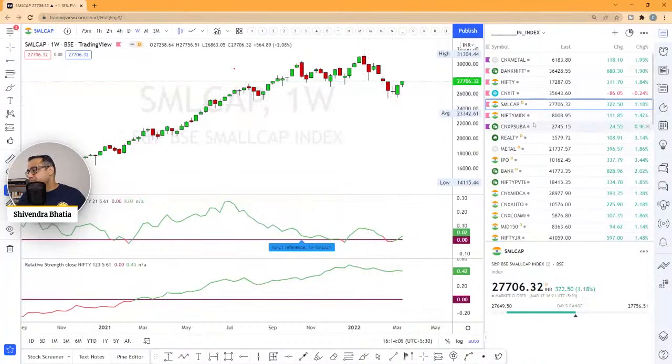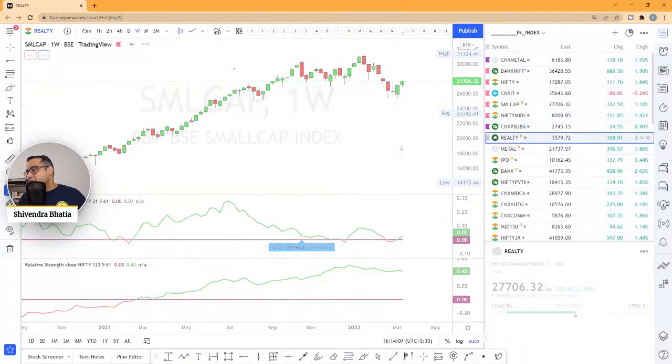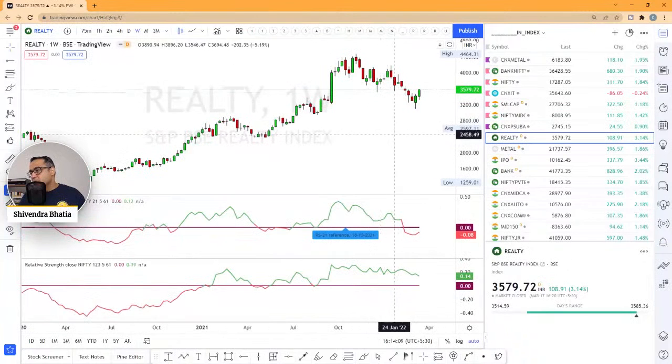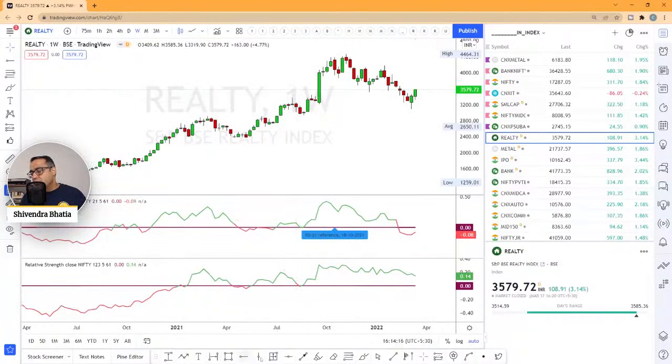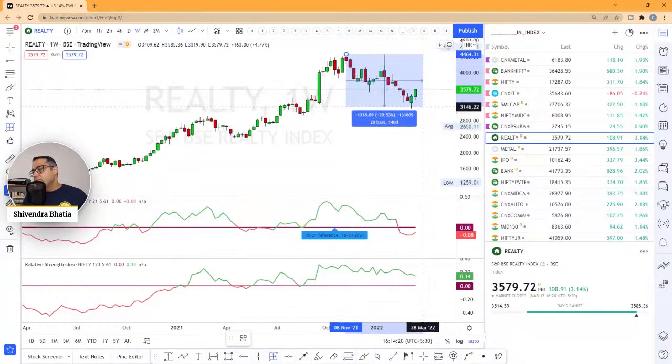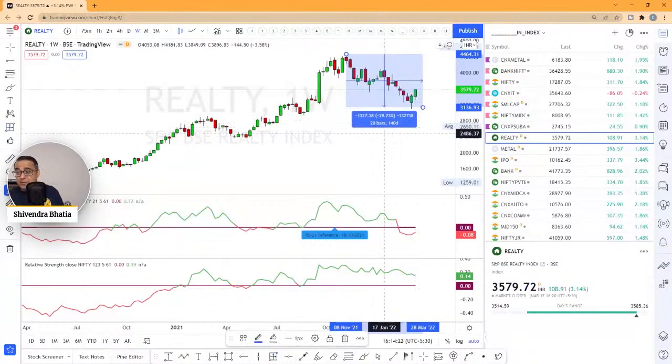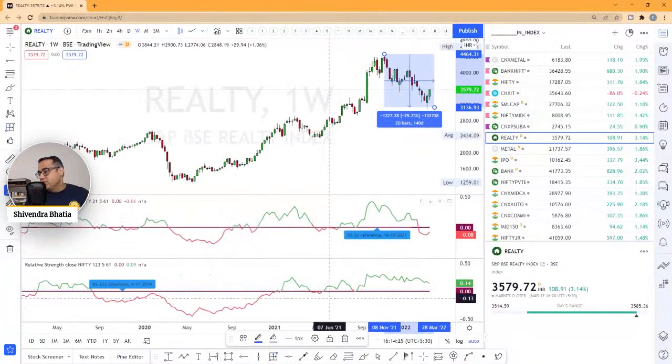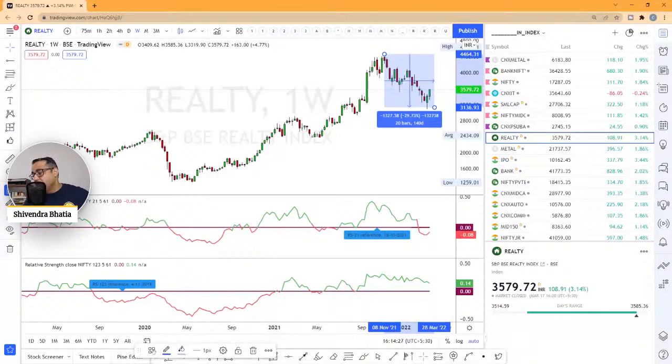That's good. Let's look at the realty one, because that's important, because everybody's talking about it. Realty from the last 21 days has seen a decent correction, which is good in a way for this index. So now the stock has had a 30% correction from the top after a steep rally. So if you look at the analysis for Nifty,